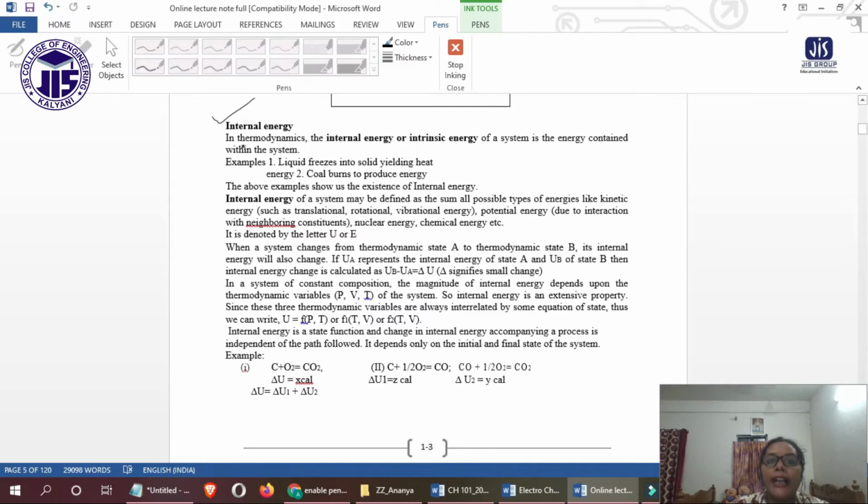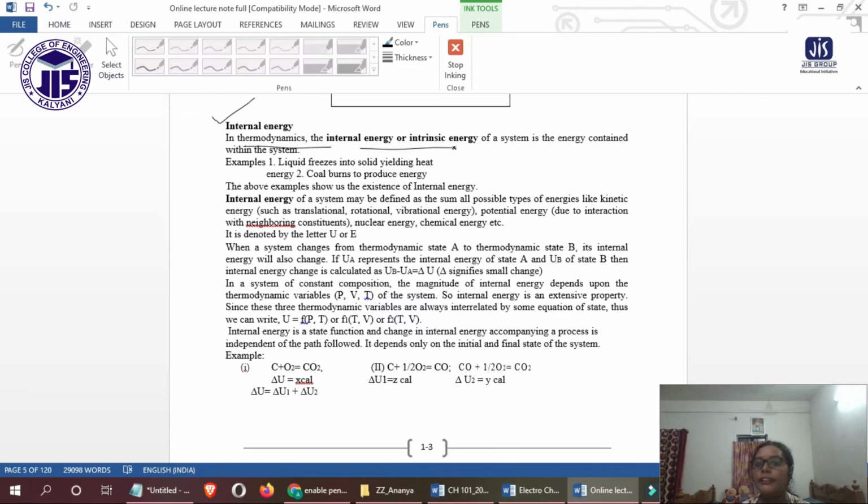In thermodynamics, the internal energy or intrinsic energy is whatever energy a substance has internally. Like a liquid freezing into a solid, yielding heat energy, or coal burning to produce energy.